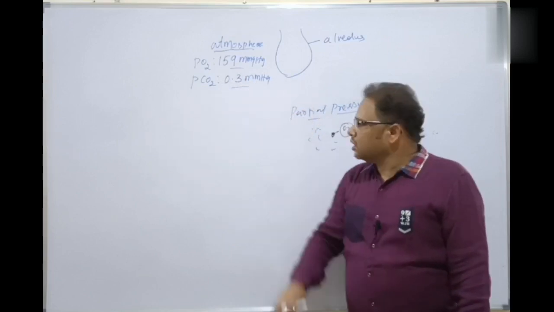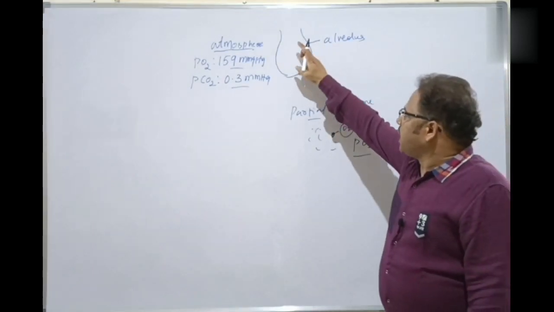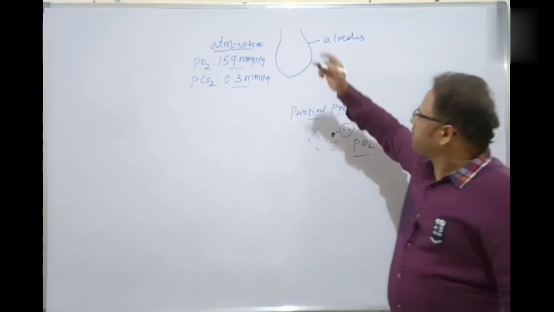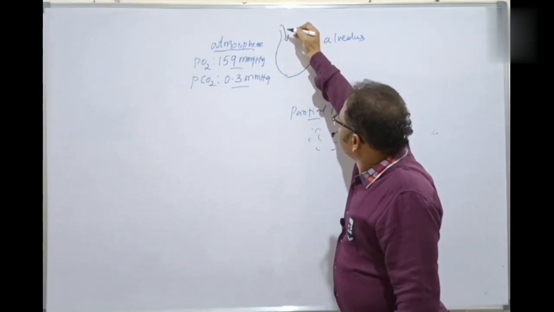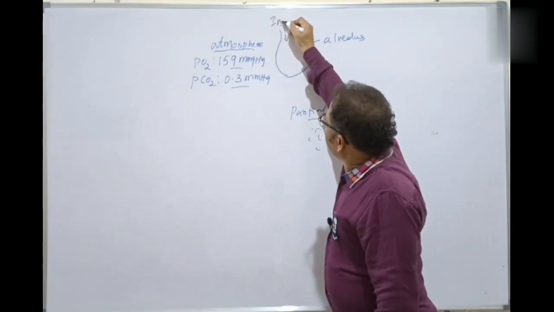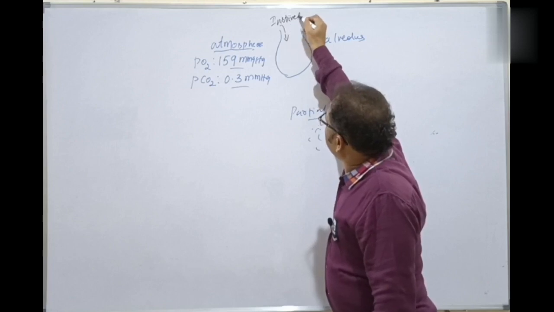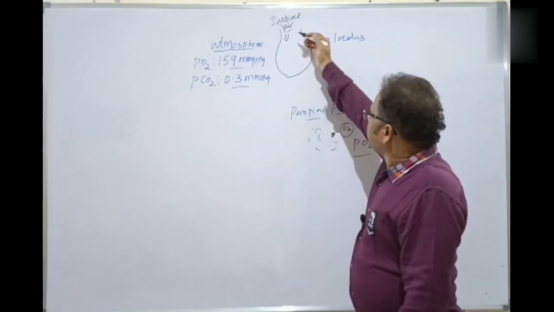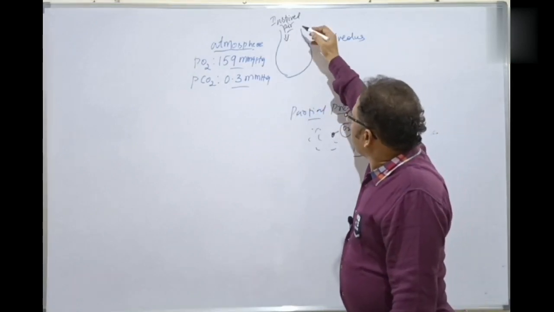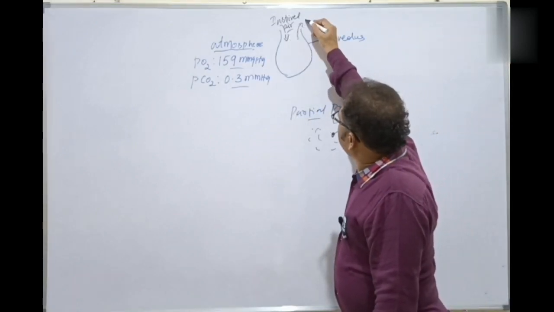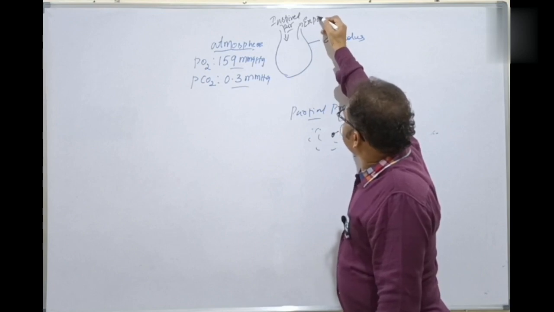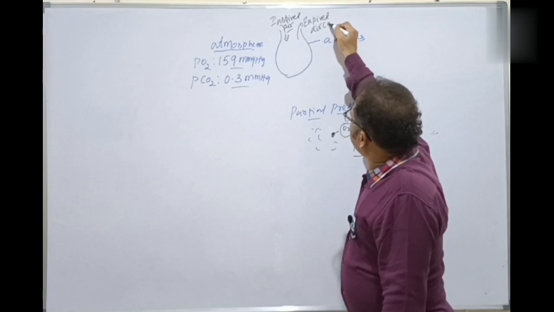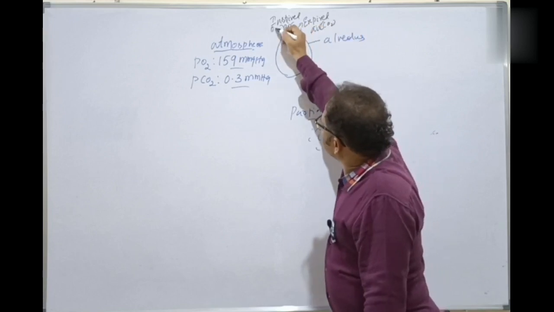Clear, students? This is the alveolus, because here we are inhaling, that is taking in oxygen, which is inspired air, the inhaled air. And here is expired air, or exhaled air, which has carbon dioxide, and oxygen.